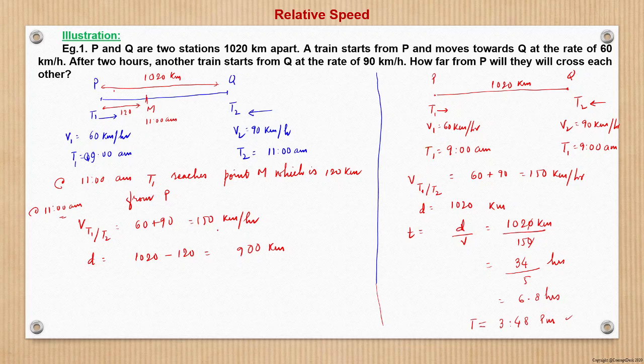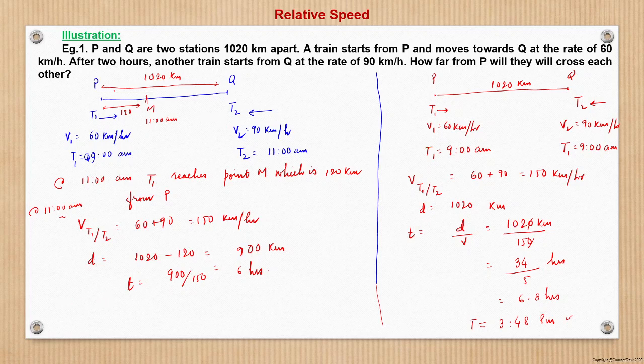The relative speed is 150 kilometer per hour. So the time taken will be nothing but 900 upon 150, which is 6 hours, right? That is, 6 hours after 11 am.